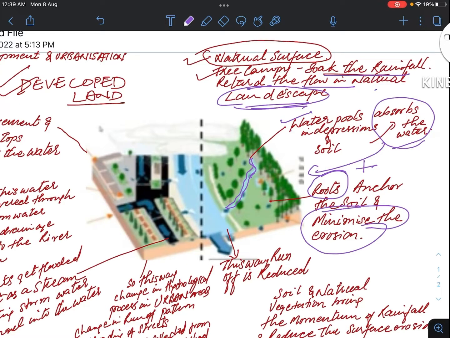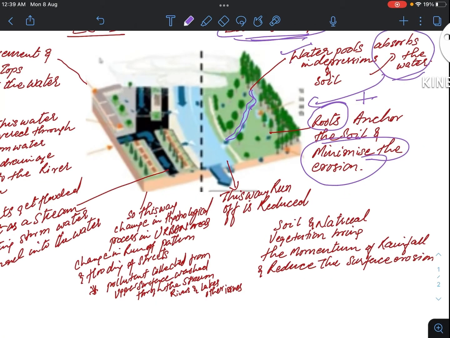As we have seen, urban floods are most of the time muddy, so they take away soil along with them. Next is the soil and natural vegetation. This natural vegetation breaks the momentum of the rainfall and reduces the surface erosion. This way, runoff, meaning the water at the upper surface, is reduced. Here we could see this arrow symbolizes runoff.